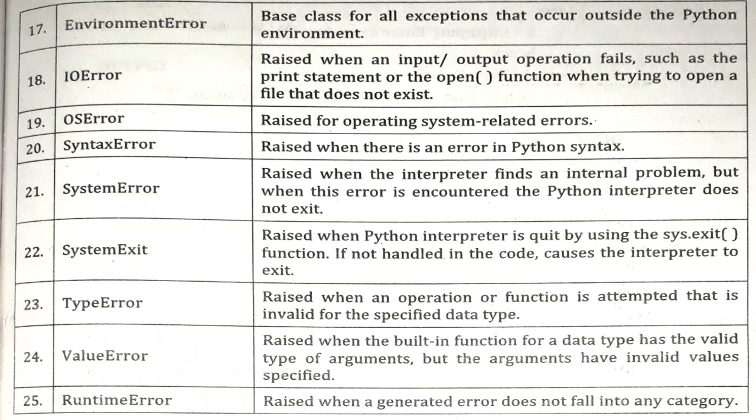In that situation, value error occurs. Then we have runtime error. Basically this error is raised when the generated error does not fall into any category. Means if you have written something wrong in your program, and when you start the execution of the program, whatever error we get at that time is runtime error.